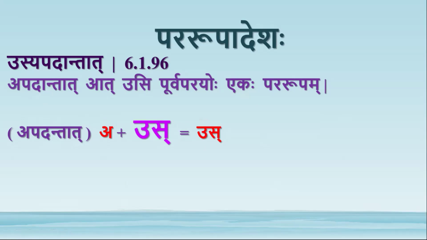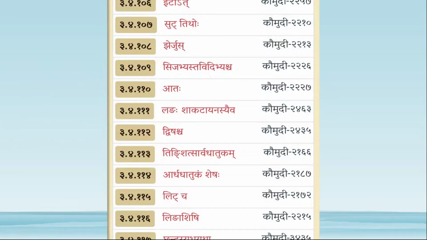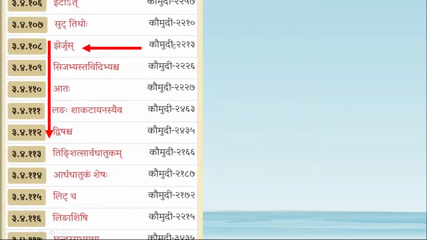What is Us? So we have this sutra, Jerjus, 3.4.108. This sutra gives G pratyayasya Jus Adeshaha. G Jehe Jus. This G is the Pratama Purusha Bahuvachana Ting Pratyaya. This G Pratyaya will get Jus Adesha. This will be given by all these sutras.